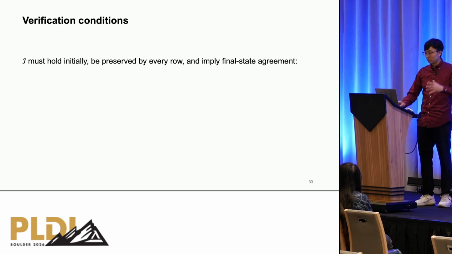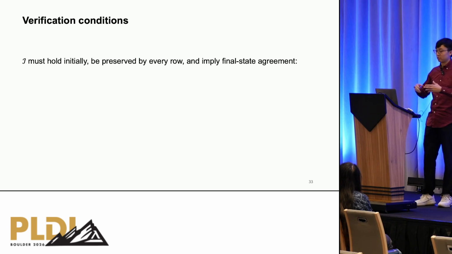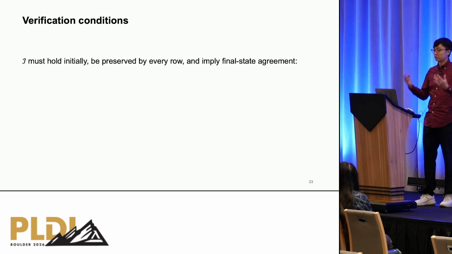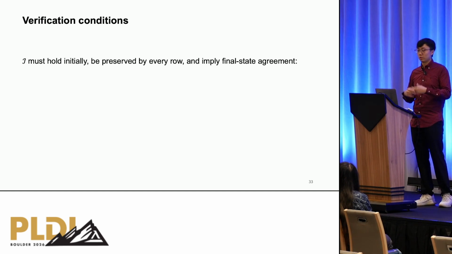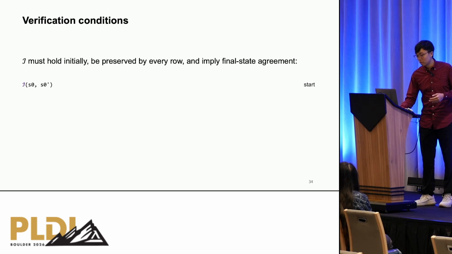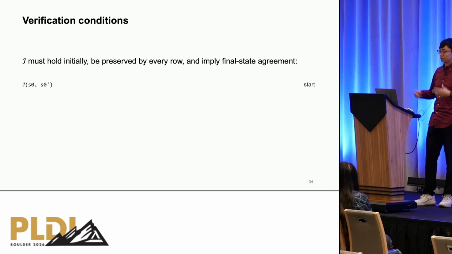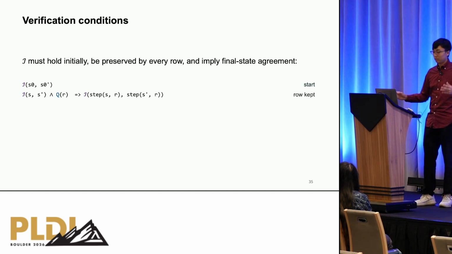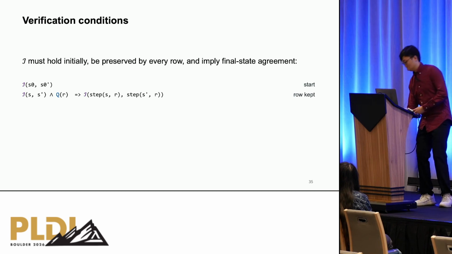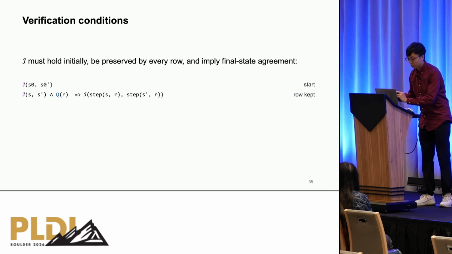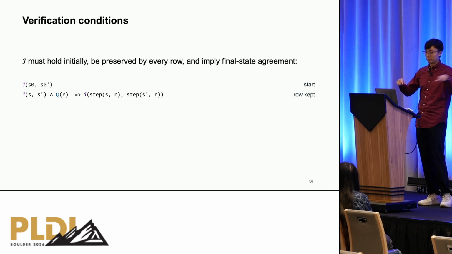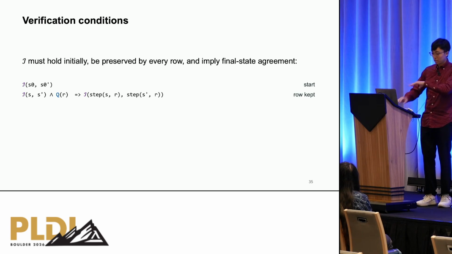And given the system, using this notion of equivalence via bisimulation, we're able to derive a set of 4 VCs that allow us to check whether I holds initially, whether it's preserved by every row, and whether it implies final state agreement. First, we have the initial condition that says I should hold on the initial states. And then we have a VC corresponding to the case where a row is kept, where Q holds on R and both the original and optimized runs step. And then I should keep holding.